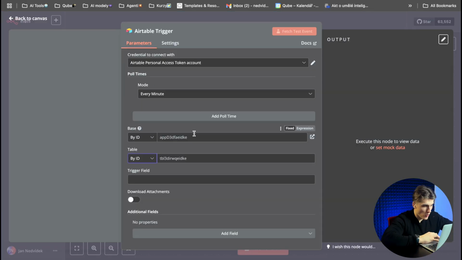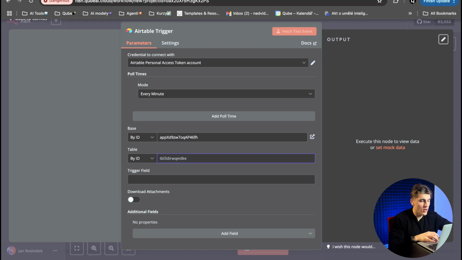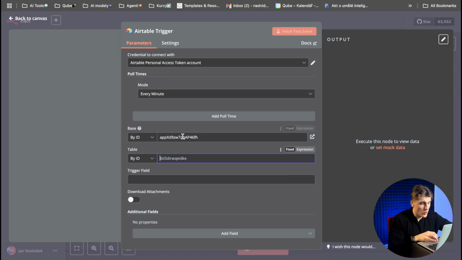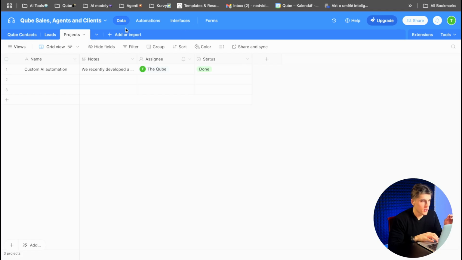Okay, so you will copy this ID and paste it here, and also the table ID. Here you can see the requirements and the format, and you can see which letters this ID starts with. So you know that a table ID won't start with app, but with tbl. Where will you find your table ID?